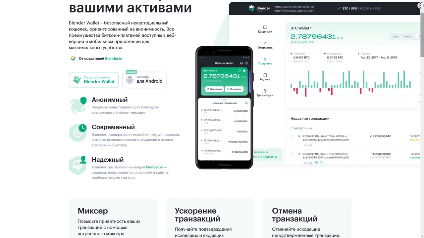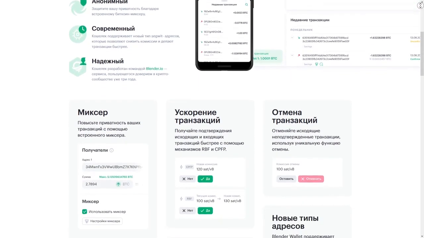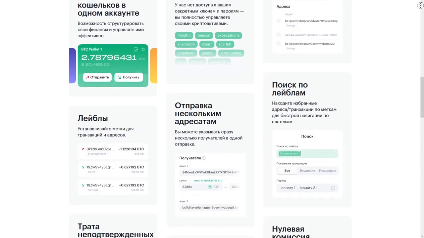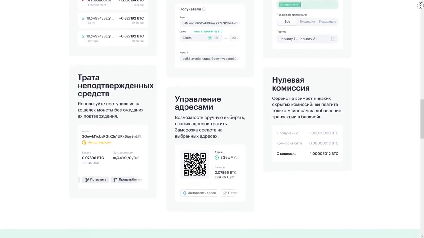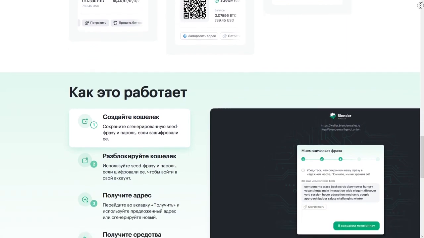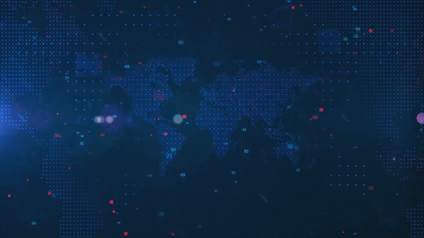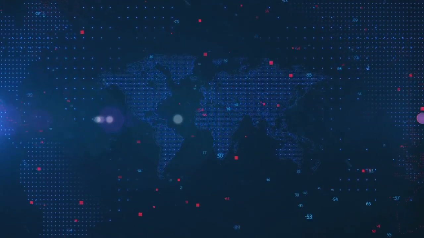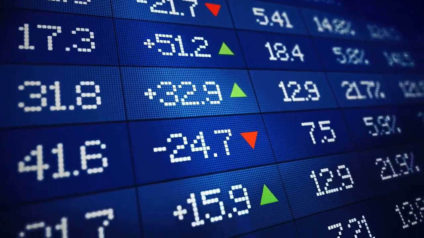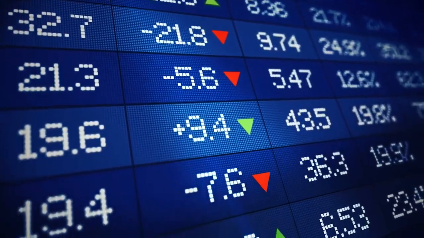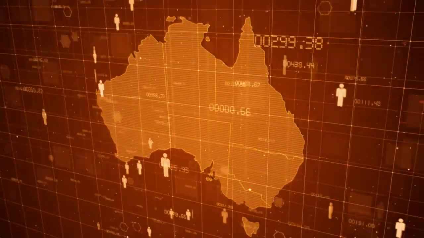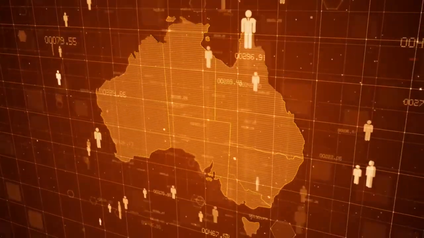Non-custodial crypto wallet Blenderwallet has added the function of cancellation of transaction, replace by fee, to its regular functionality. Blenderwallet is a wallet from the large mixer blender.io. The mixer is a service for ensuring anonymity of transactions in the blockchain network. Because the blockchain is transparent, you can easily track all transactions. The mixer destroys links between wallets and transactions, after which the funds can no longer be traced.